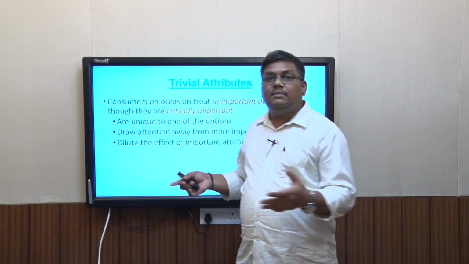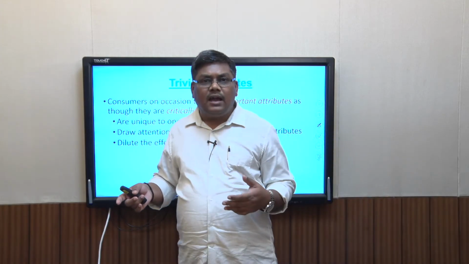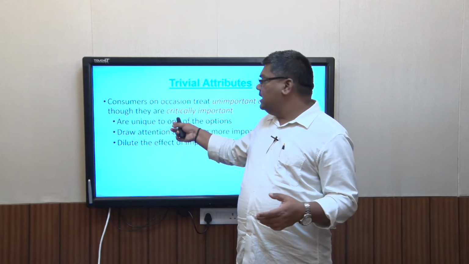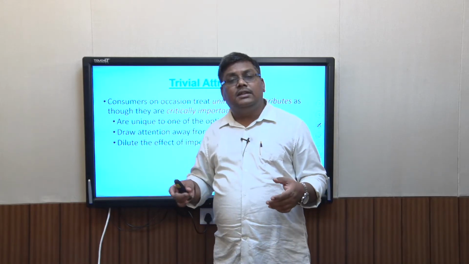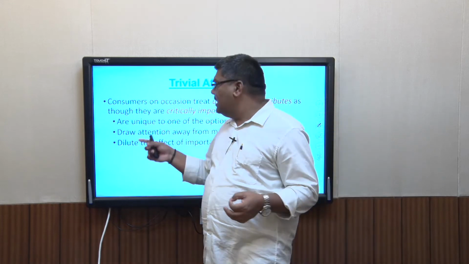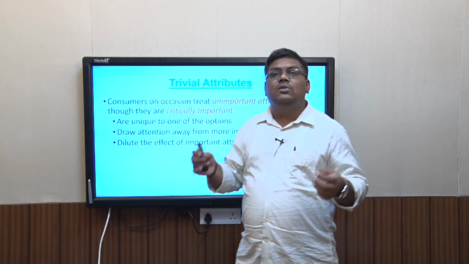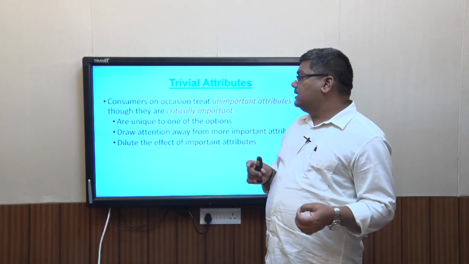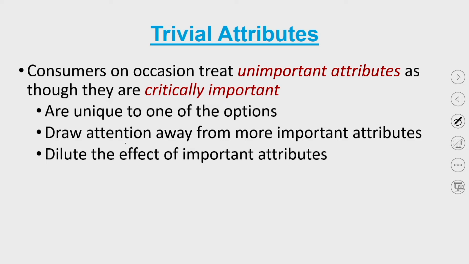And so sometimes that is the reason why people buy a Toyota car, and that is what I am talking about in the first case. The product attribute that you are looking at is trivial, because car assist is something that you are not really looking at, but then you buy it because it is unique, no other product has it. Draws attention away from more important attributes. Sometimes trivial attributes are used because they draw away your attention from more important attributes.